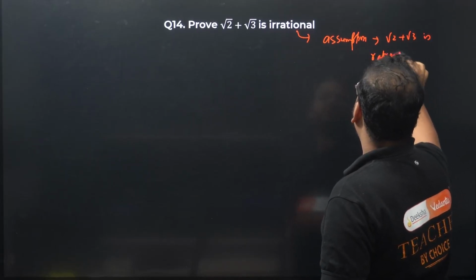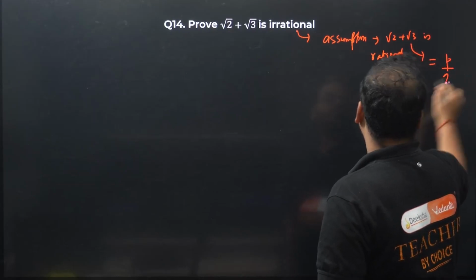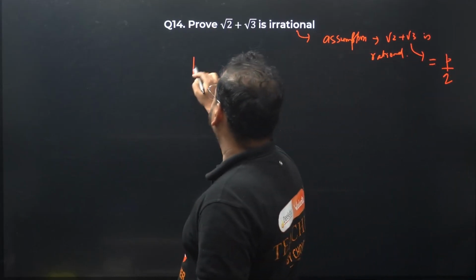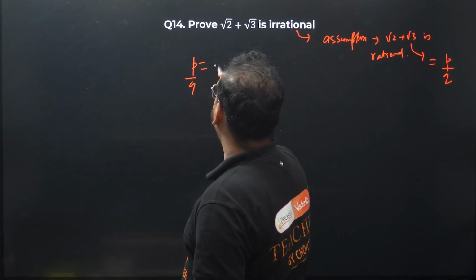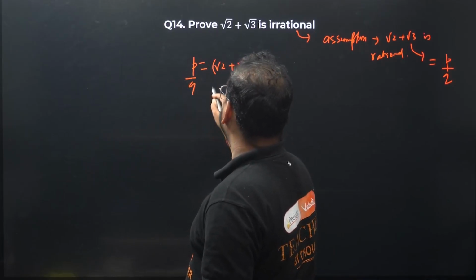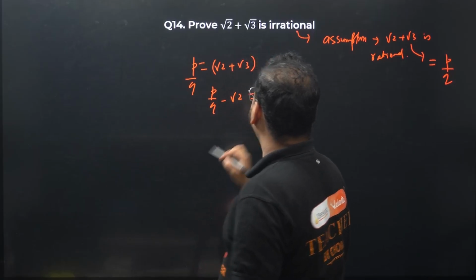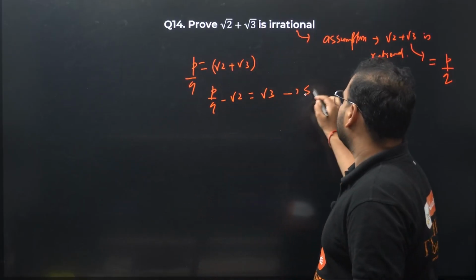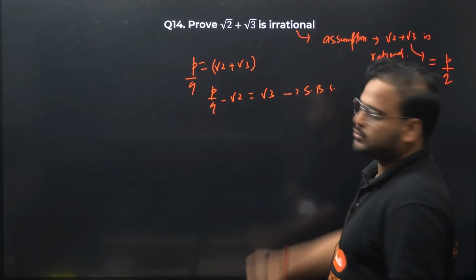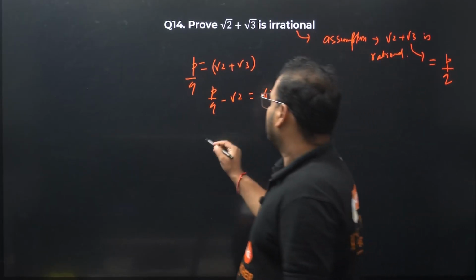And what does it mean? It means it is equal to P by Q. Okay, so right here P by Q equals root 2 plus root 3. Bring the root 2 on that side, I get P by Q minus root 2 equals root 3. Now in this step you do squaring both sides, because this will become 3, right? That's why.